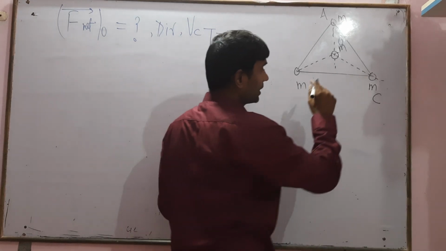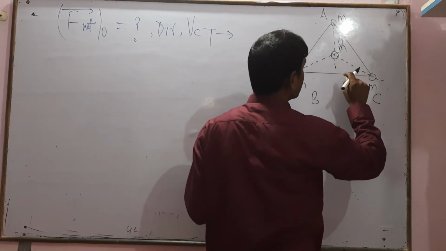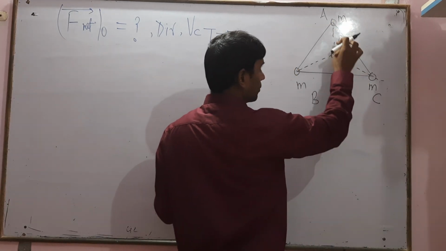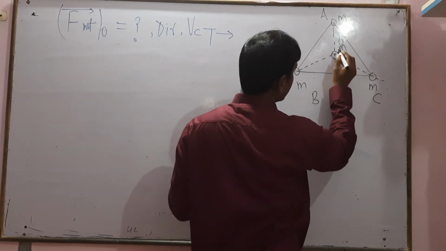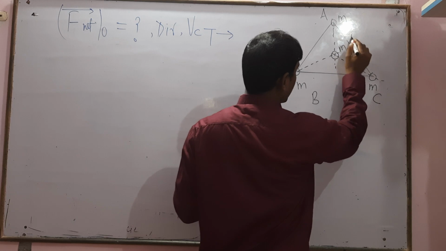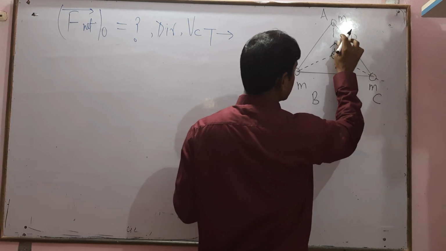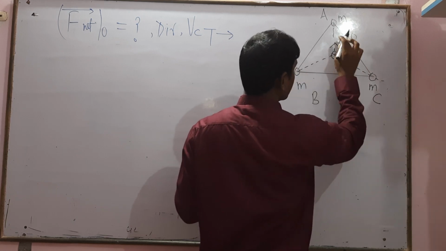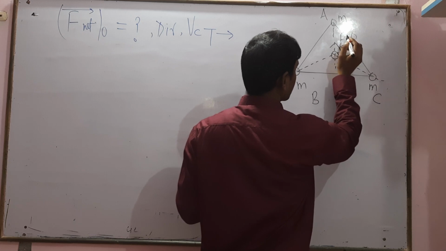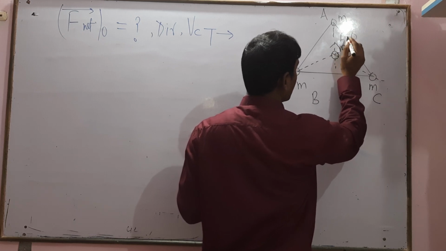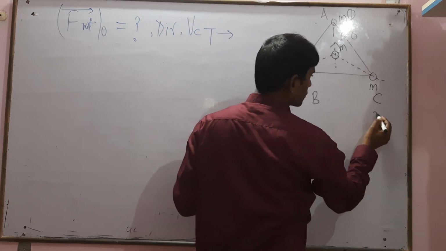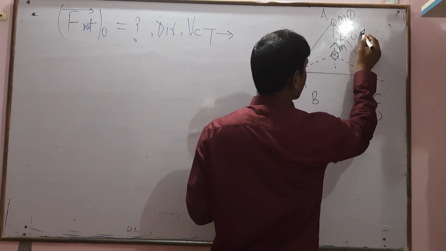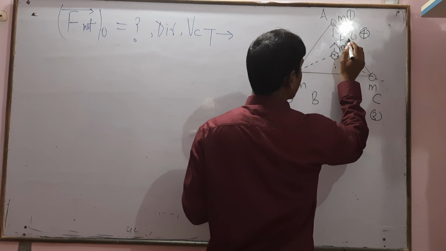So we are discussing the problem one by one. The force between A and O acts along the line joining these points. Let us suppose this force is F of 4 1, the force on 4 due to 1.